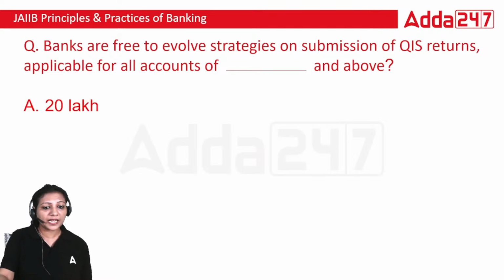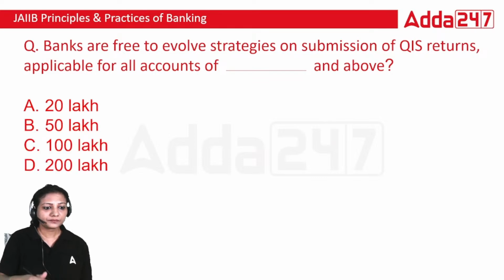For obtaining QIS, which is Quarterly Information System, what is the limit given? Is it 20 lakh, 50 lakh, 100 lakh or 200 lakh?